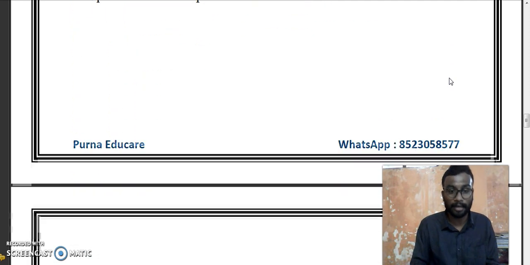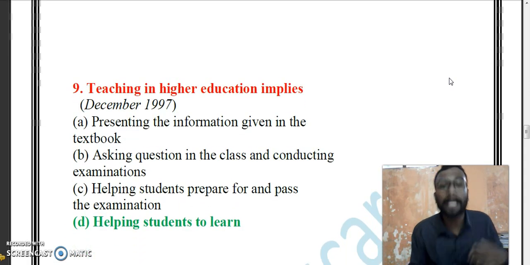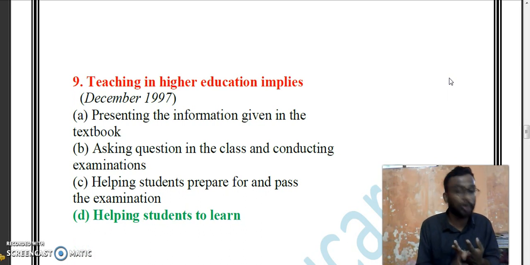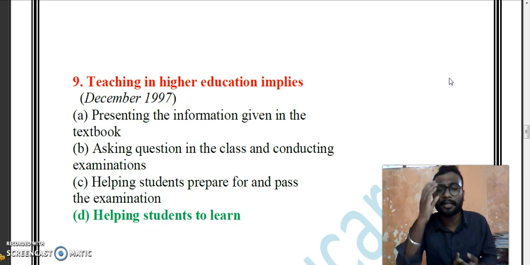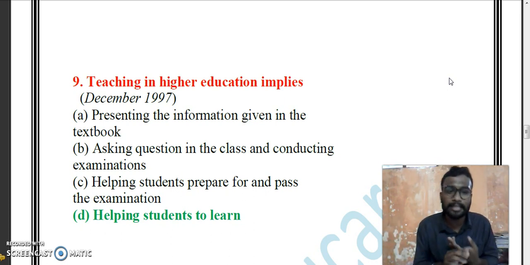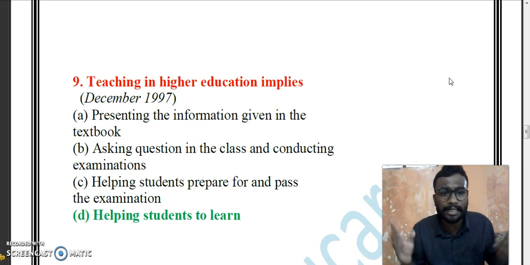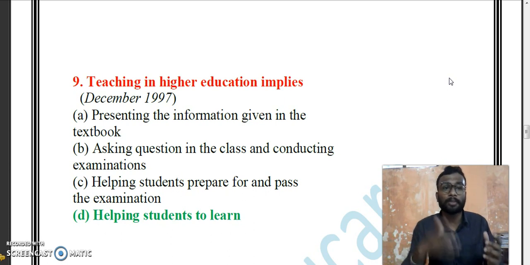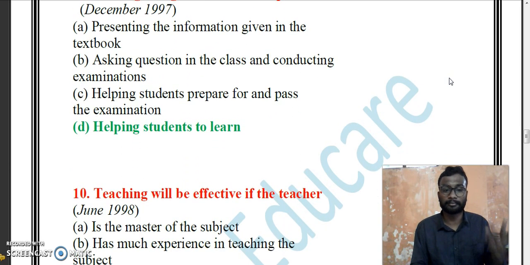Right? Yeah. Teaching in higher education implies what? Presenting the information given in the textbook? No, not really. Not only the information in the textbook is required in higher education. Asking questions in the class and conducting examinations. Helping students prepare for and pass the examination. Examination is not the only criterion. Helping students to learn. Yes, helping students to learn is important in higher education, since it is a stage where people become habituated to learning new things and understanding things. Yes.